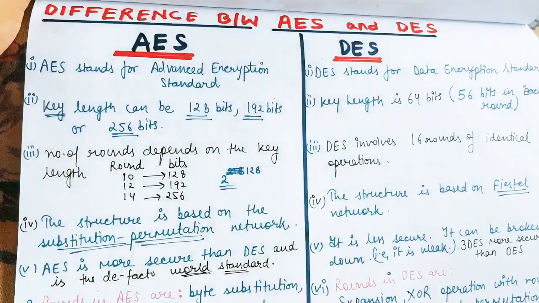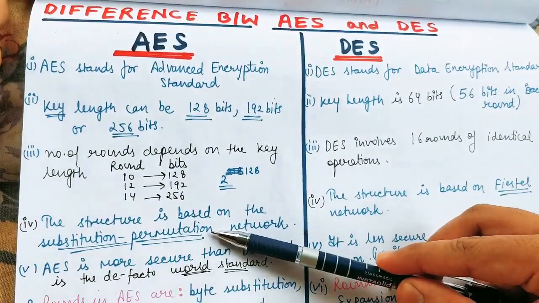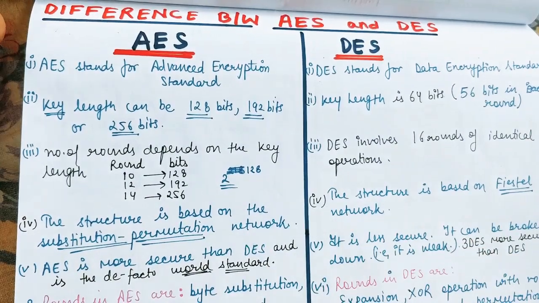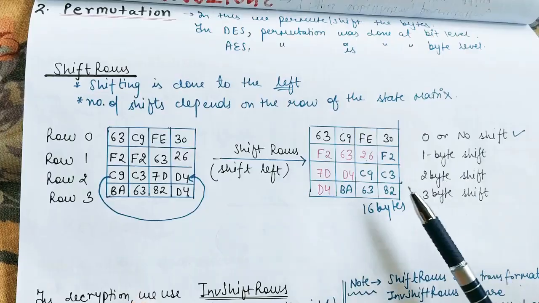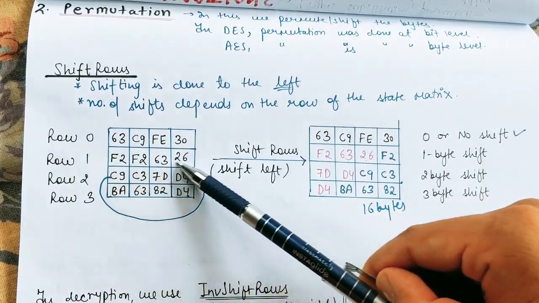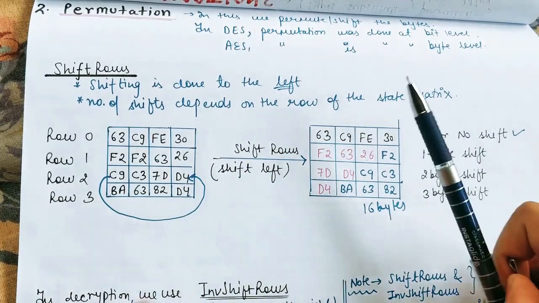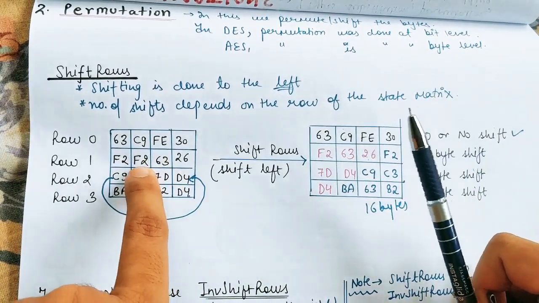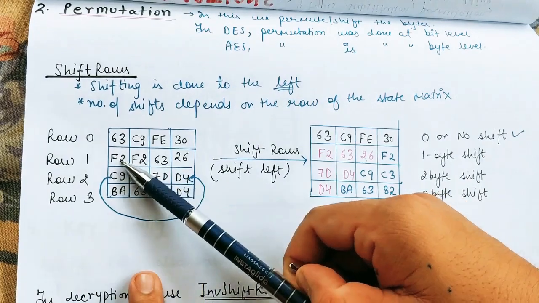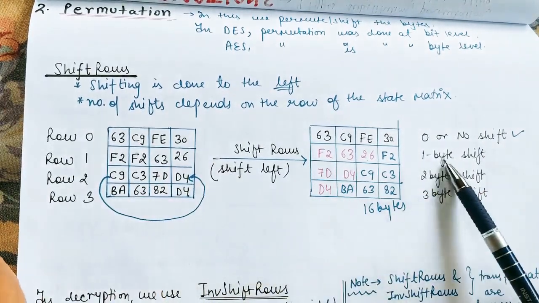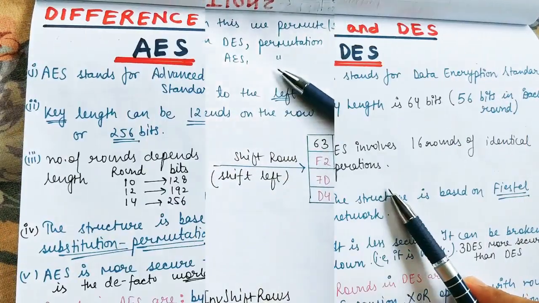In this way substitution takes place, and permutation also takes place in AES. In permutation we are shifting some rows. For example, in the first row, we are shifting by 1 byte. So F2 will come over here, 63 will come over here, 26 will come over here, and this F2 will come over here. So this is the scenario. In this way permutation takes place in AES.